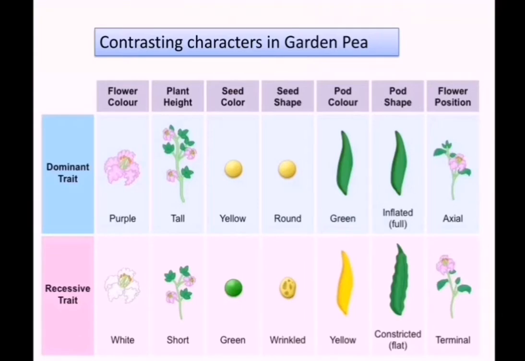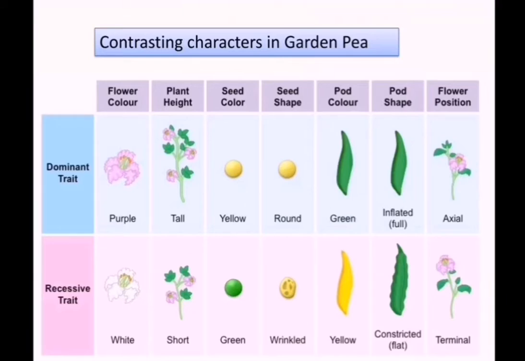This garden pea had lots of contrasting characters. That is, it has a dominant trait, which can express itself, and a recessive trait, which is always suppressed in the presence of a dominant character. So, there are two types, dominant trait and recessive trait. First one is flower color. Purple is the dominant trait and white is the recessive trait. And in plant height, tallness is the dominant one and shortness is the recessive one.